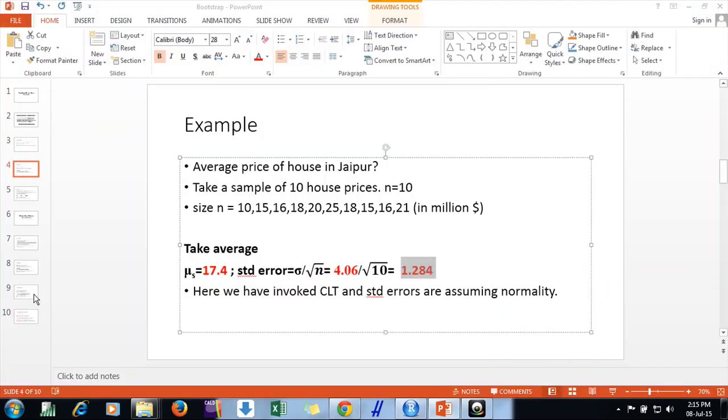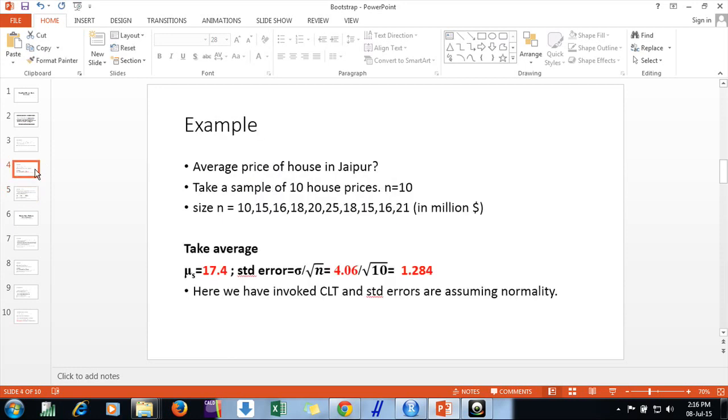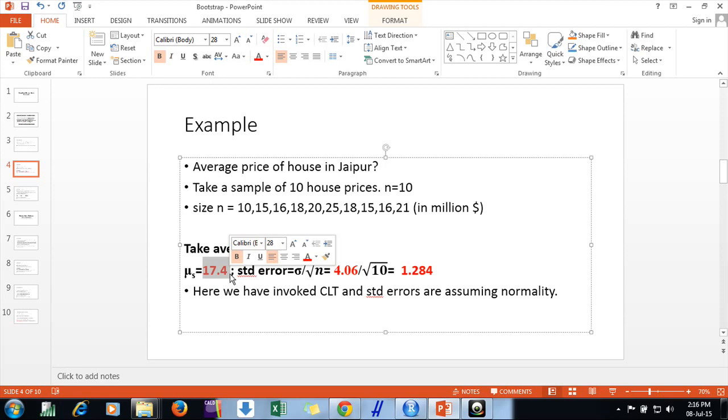Now, this is based on the CLT assumption, because the average price is 17.4 with standard error 1.28. But is it really 1.28? Because the sample size is very small. In that case, we can do a simple process in R. Suppose I assume the sample means follow a normal distribution.